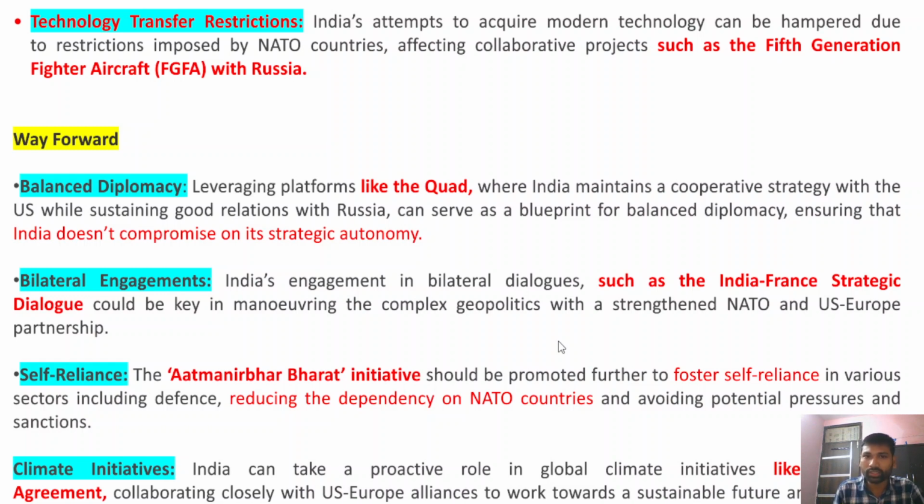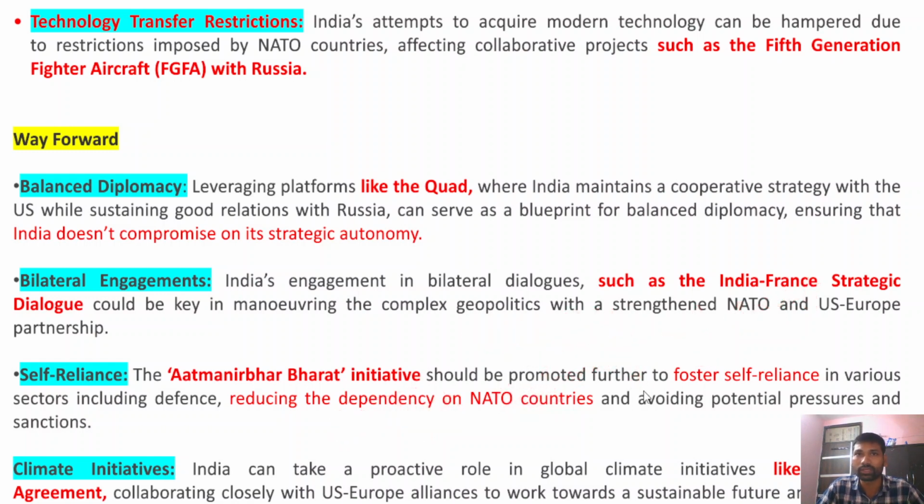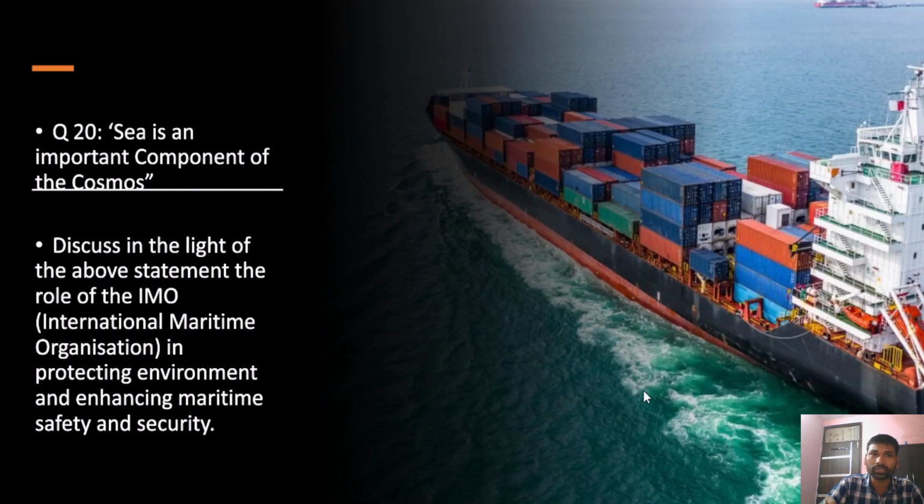Now, in the conclusion, you just have to emphasize the importance of India maintaining strategic autonomy. India's policy of strategic autonomy, and also engaging with different partners on issues like terrorism, climate change, technology transfer, defense, and security aspects, is very important for India to deal with countries like China, which have been increasingly becoming a challenge for us, right? So this is how you need to conclude this answer.